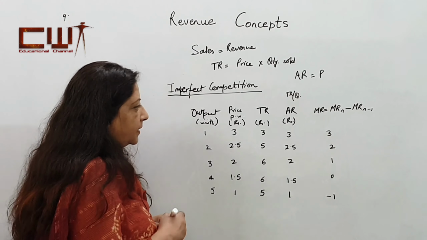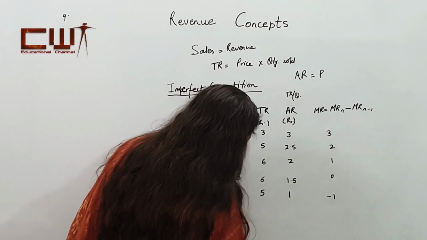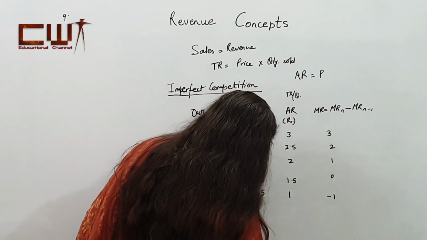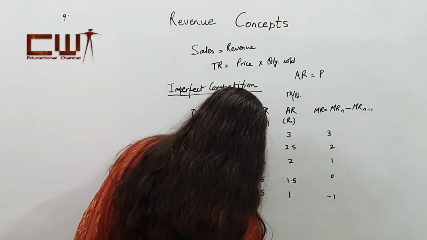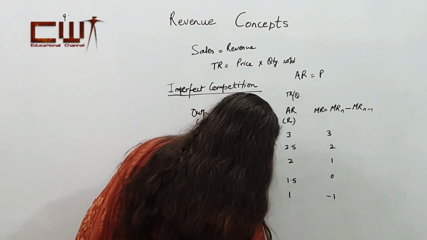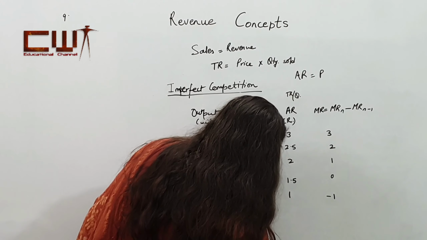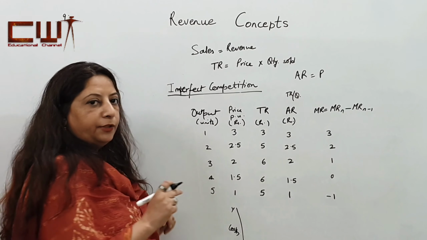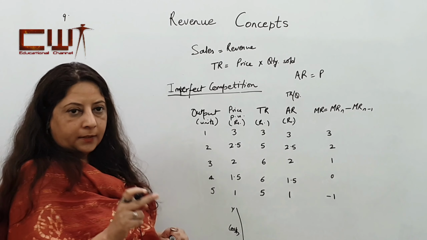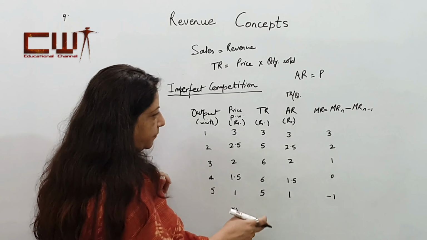So, in this case, our curve will be, on the y axis we take the costs, and on the x axis we take the units. The total revenue keeps on increasing.